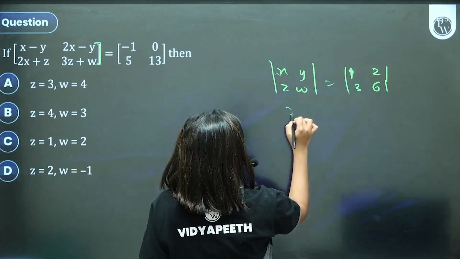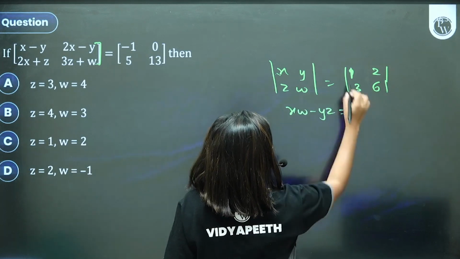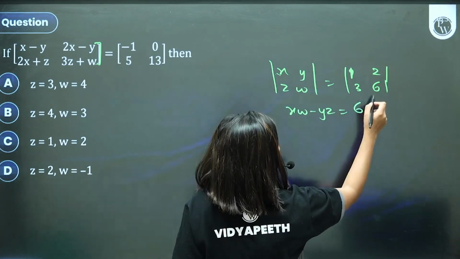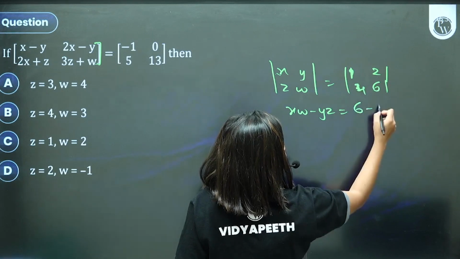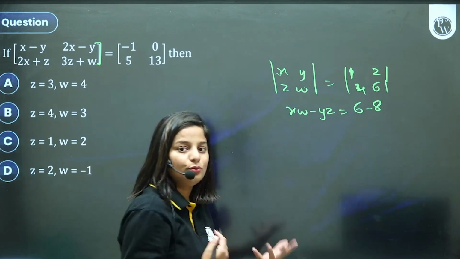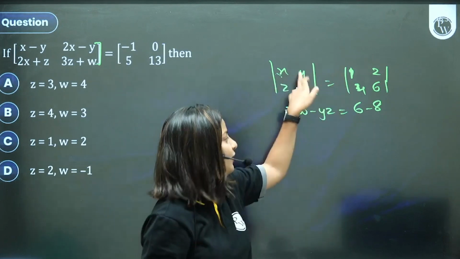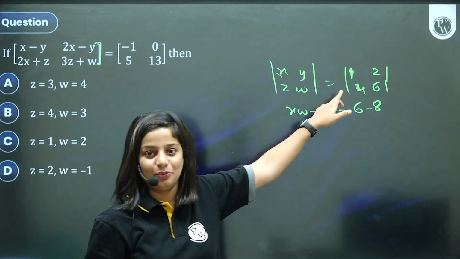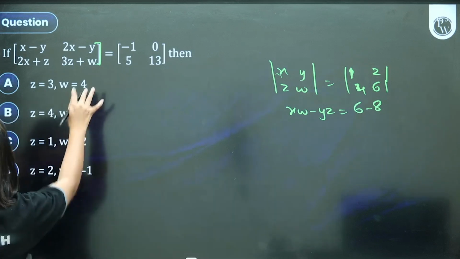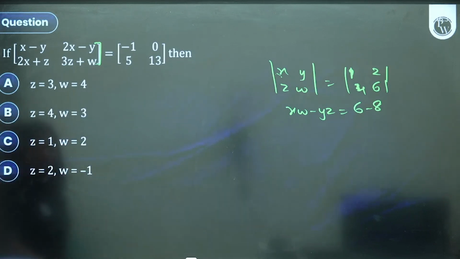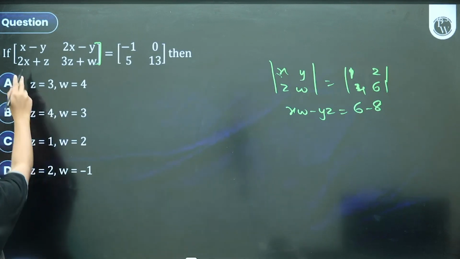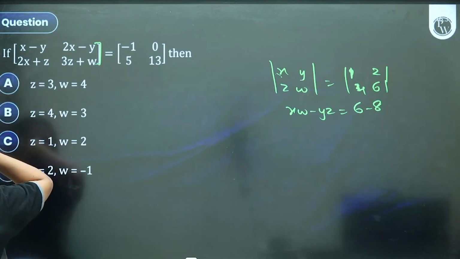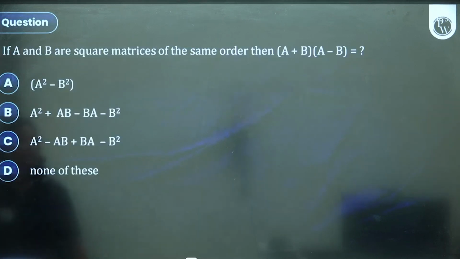Like here it will be xw minus yz is equal to 1 times 6 minus 2 times 3. Let's put 4 here: 1 times 6 minus 4 times 2, which is 8. And that's how you should solve it. I cannot say x is 1, y is 2. That will be wrong. Direct equating is for matrices, whereas here you can solve and get the answer. So this is quite easy. I think it should be option A, z is 3 and w is 4. You will get it easily.